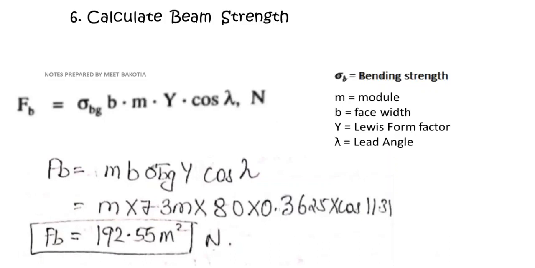We have not found out the module still. B is your 7.3 m. Sigma_bg we have found out as 80. Lewis form factor we found out as 0.3625 and your cos lambda we found out as cos 11.31. After calculation you will get this as 192.55 module square Newton.